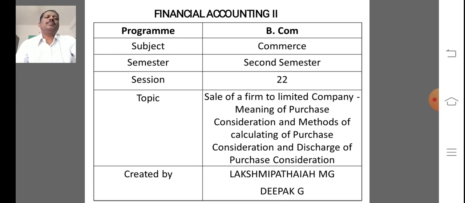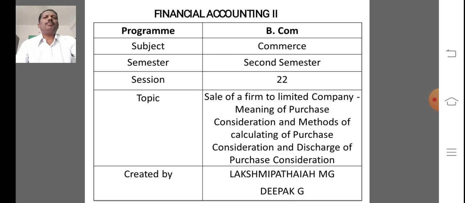Under this session I am discussing the meaning of purchase consideration, methods of calculating purchase consideration, and discharge of purchase consideration. Before we discuss these, you first need to know the meaning of sale of a firm to a limited company.